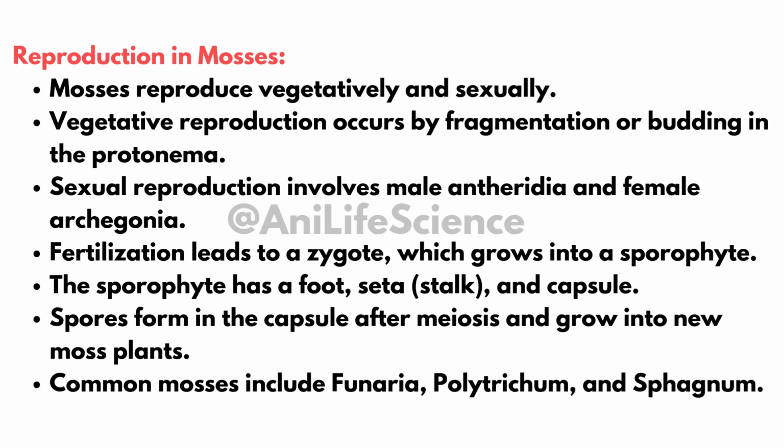Reproduction in mosses: vegetative reproduction occurs by fragmentation or budding in the protonema. Sexual reproduction: antheridia produce male gametes, and archegonia produce female gametes. Fertilization forms a zygote, which grows into a sporophyte. Sporophyte structure consists of foot, seta, and capsule. Spores form in the capsule after meiosis, growing into new moss plants. Common mosses: Funaria, Polytrichum, Sphagnum.